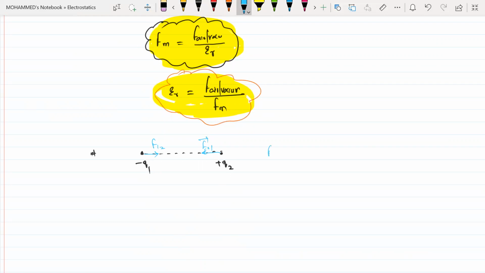Can I say the force due to 2 on 1 will be equal to minus of the force due to 1 on 2? Opposite directions. Q1 is being attracted towards the positive charge. So there will be an attraction between them. When the signs are opposite, it is attractive in nature.